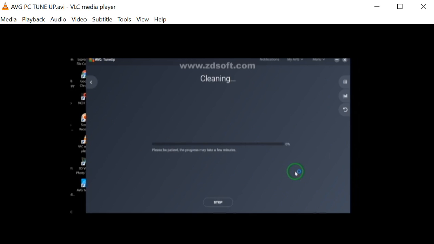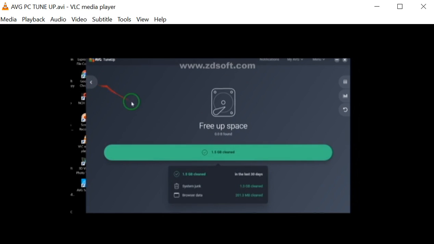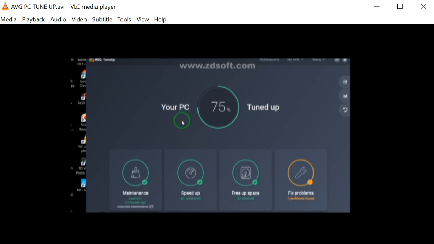So it is cleaning. It will further optimize. Alright, so we clean 339.2 megabytes. Alright. Excellent. So see, the PC went from 0 to 75.